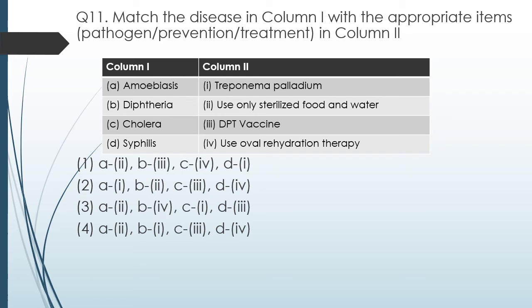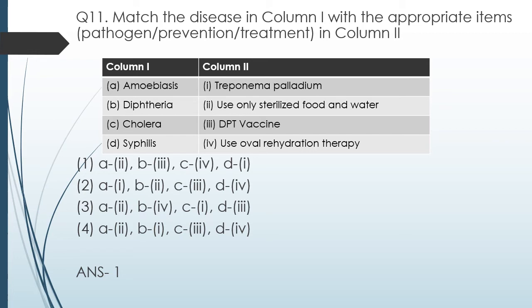Question number 11. Match the disease in column 1 with appropriate items in column 2. Appropriate items can be pathogen, prevention or treatment. Diseases given are amoebiasis, diphtheria, cholera, syphilis, and column 2 contains Treponema pallidum, use of sterilized food and water, DPT vaccine, use of oral rehydration. The options are given. So the correct answer is option 1, that is amoebiasis, use only sterilized food and water because it is transmitted through contaminated food and water.